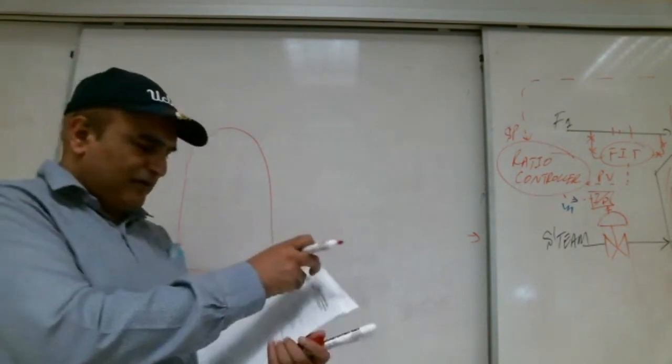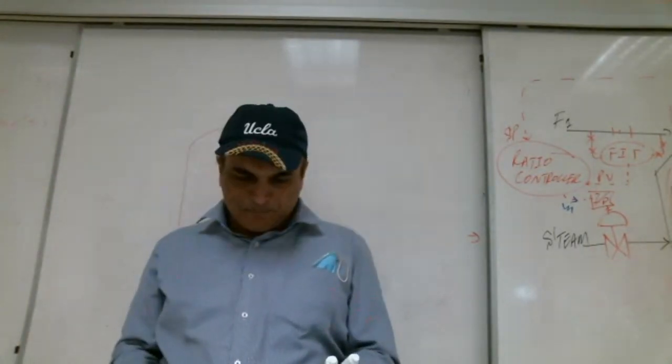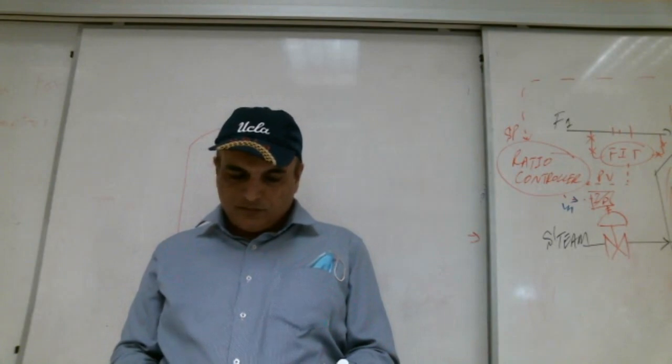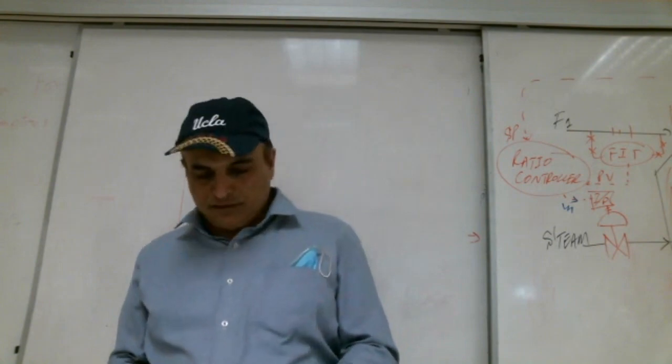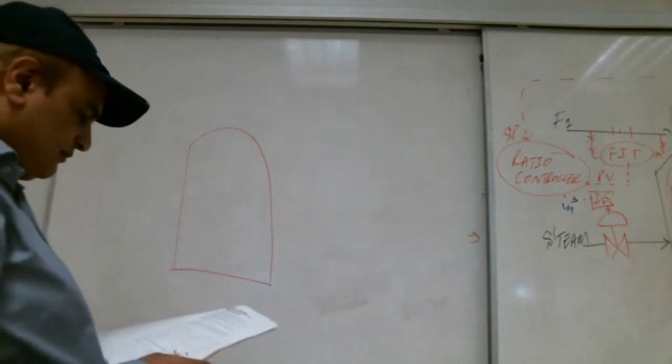Some brother, please read this problem, 5.7.7, page 35. Yes, please. Please read this problem.